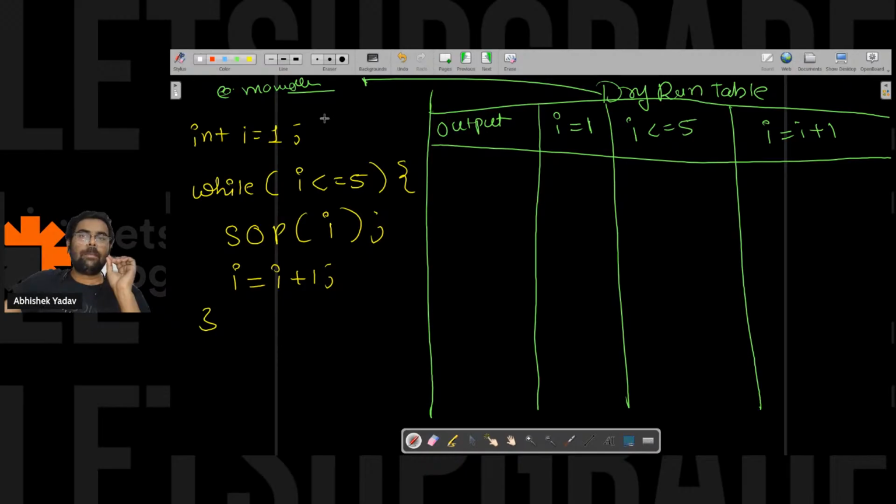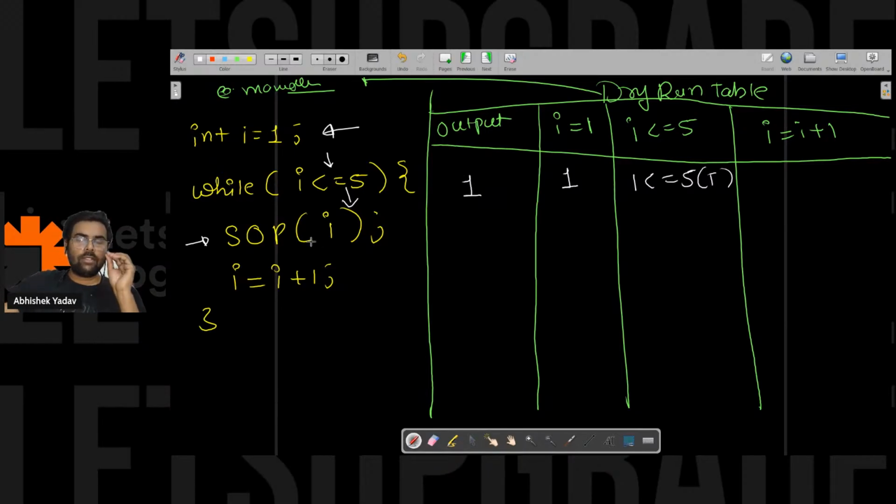First, this line will get executed. I is equal to 1, so 1 will get initialized to the variable I. After doing that, you will move to the condition. The condition will be checked, that is 1 is less than or equal to 5. The condition is true. The moment the condition is true, you will move inside the body of the while loop and execute the code of the body. Here the line written is System.out.println of the value of I. The value of I is 1. So 1 will get printed on the output screen.